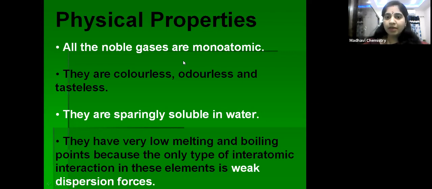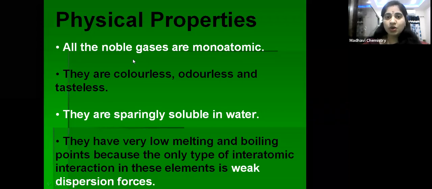So why combine, and why exist as diatomic, triatomic or polyatomic? Already they have stability, so they exist as monoatomic. Because these are inert gases, the combining capacity is zero.